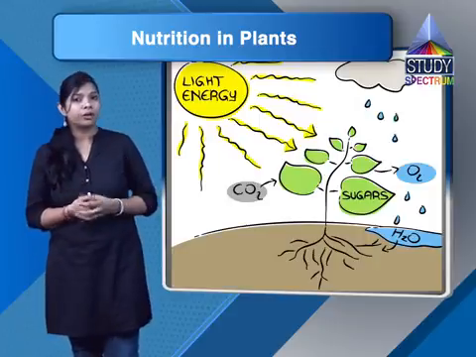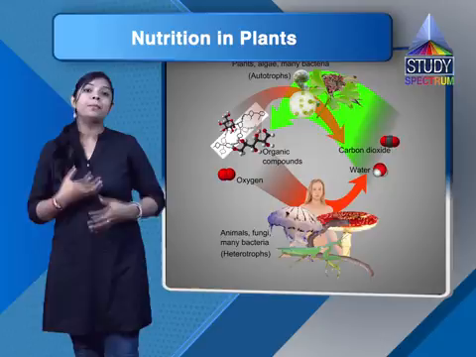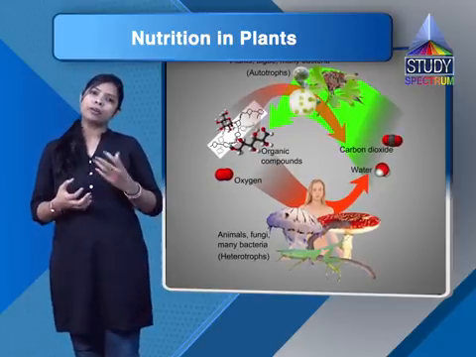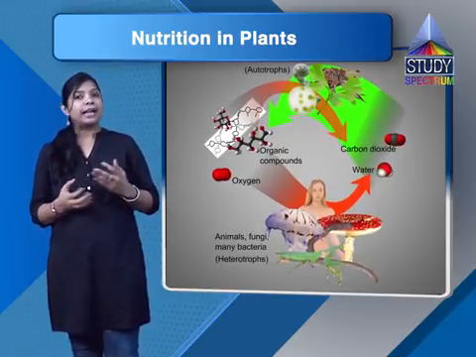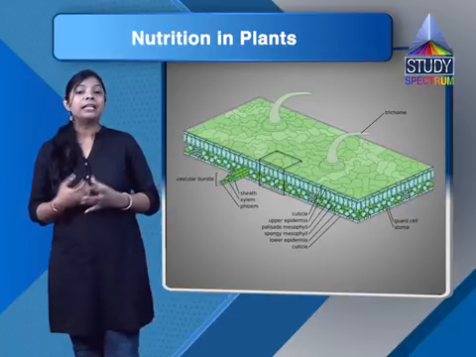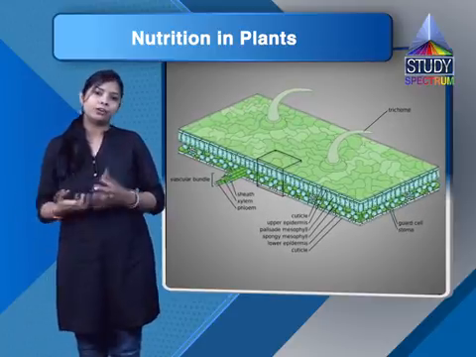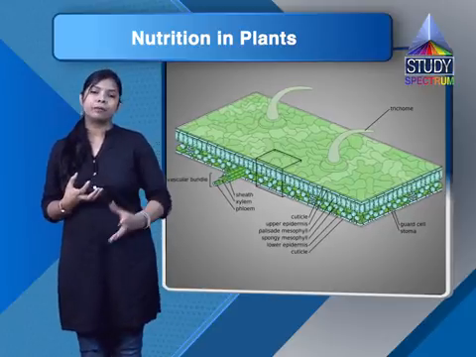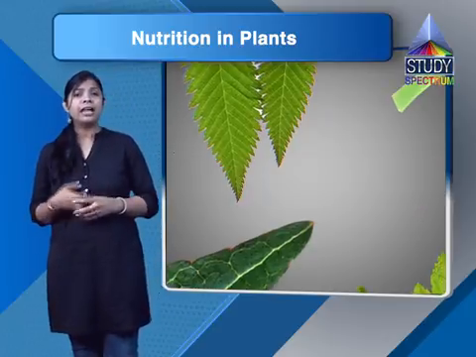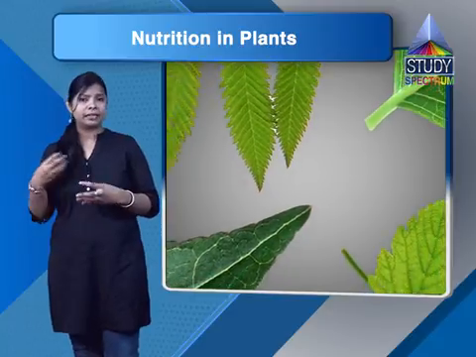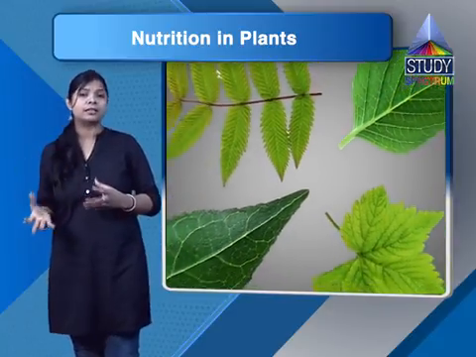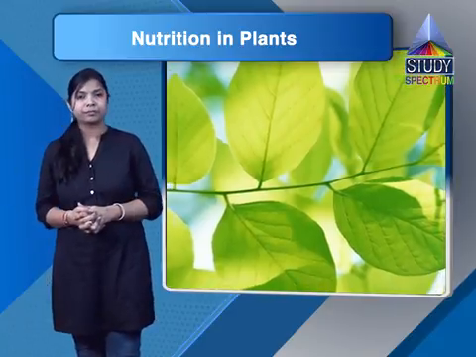In autotrophic mode of nutrition, plants make their own food for themselves. In heterotrophic nutrition, organisms like human beings, animals, and plants that lack chlorophyll, like molds and yeast, take food from the plants.